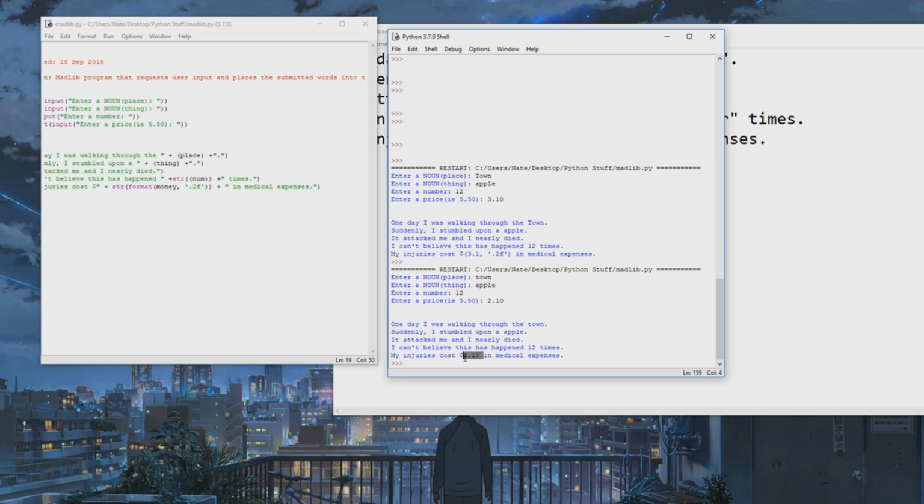So as you can see now, it puts 2 decimal places no matter what. And that's how you create a very, very simple Madlib. You could get way more detailed with this if you wanted, but this should work for a basic Madlib if you're trying to make one.